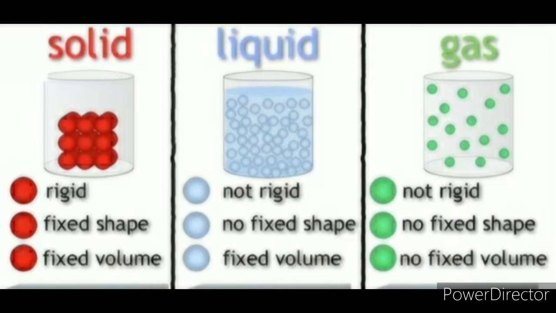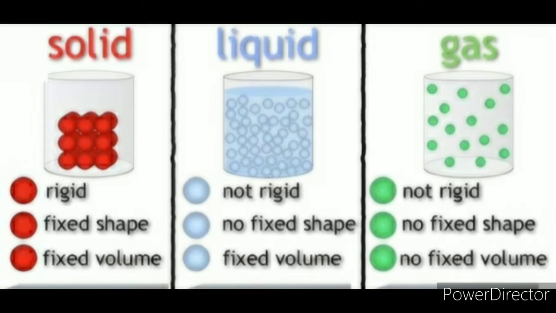We are all aware of the term matter, which means anything that occupies space and has mass. Further, matter is classified into three types based on physical state, that we all know, that is solid, liquid and gas. Now we will discuss a few properties of all three: solid, liquid and gaseous state.